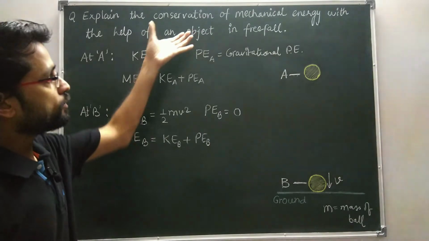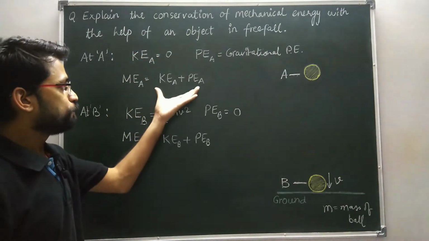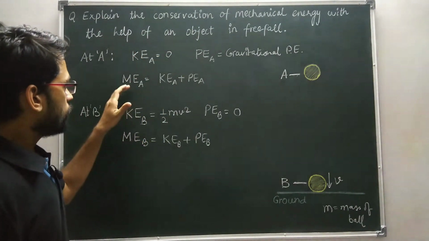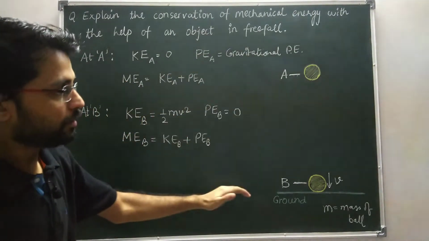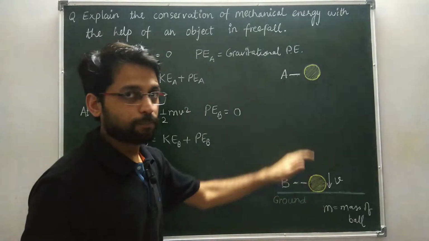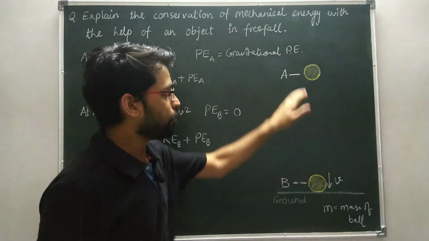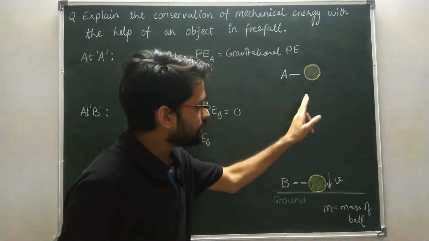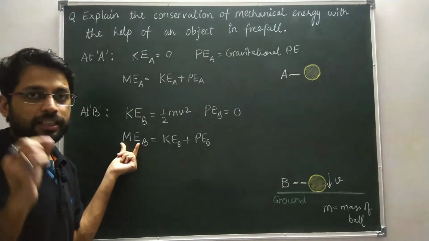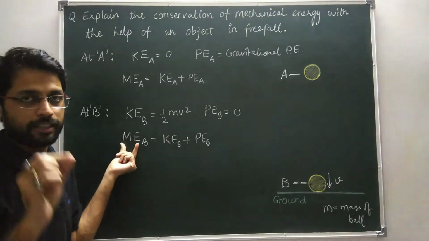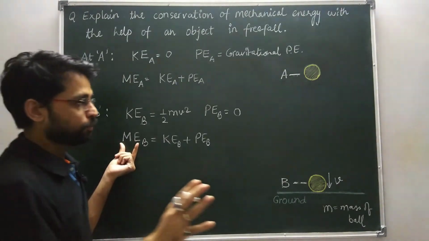According to the conservation of mechanical energy, the mechanical energy at every point during the journey from A to B is constant, the same.